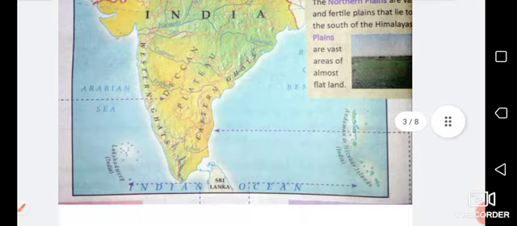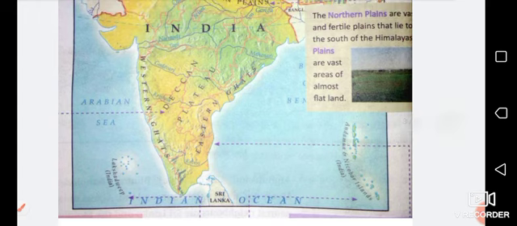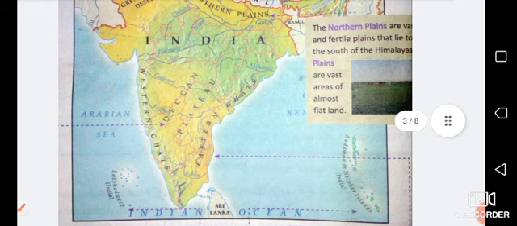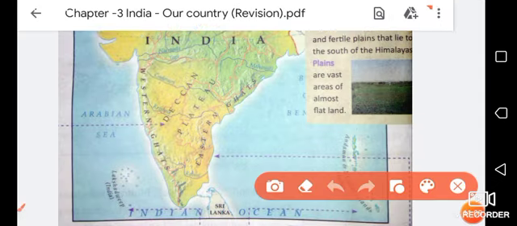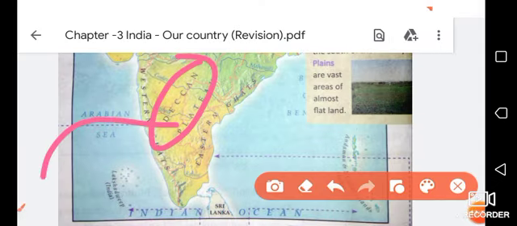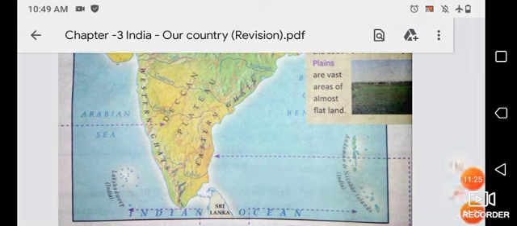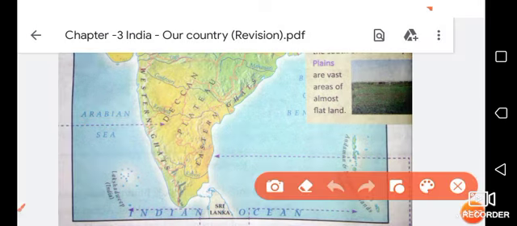Let's talk about the next one, the Deccan Plateau. The Deccan Plateau is in southern India, and is a very old plateau. A plateau is a highland with a flat top. Don't be confused between a plateau and a mountain, both are high.